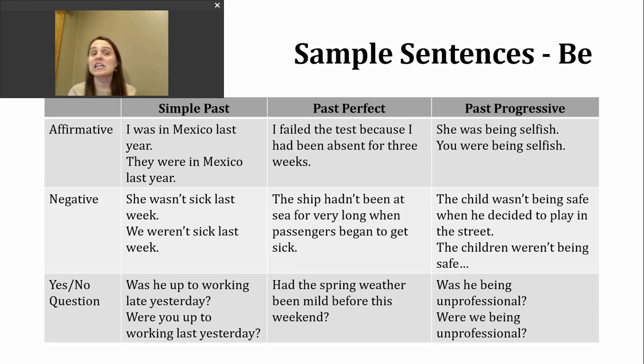If we want to make a yes or no question in the past progressive, we're going to move the form of be first, then our subject, then the ing form of the verb. Here are 2 examples. Was he being unprofessional? Were we being unprofessional?